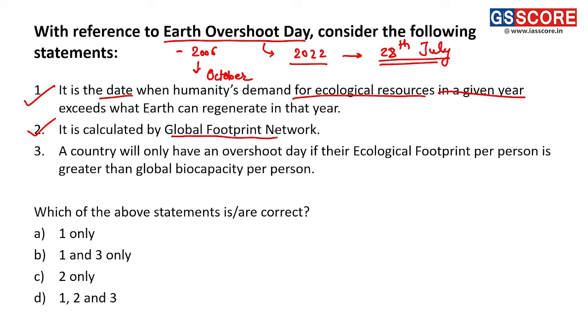Third, a country will only have an overshoot day if their ecological footprint per person is greater than global biocapacity per person. So a country's Earth Overshoot Day will be there if that country's demand for ecological resources is more per person than the global biocapacity per person. So that is again a correct statement. So all these statements related to Earth Overshoot Day are correct, and hence answer is D, 1, 2 and 3.